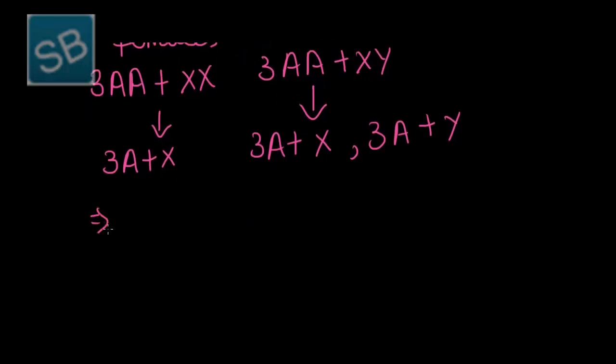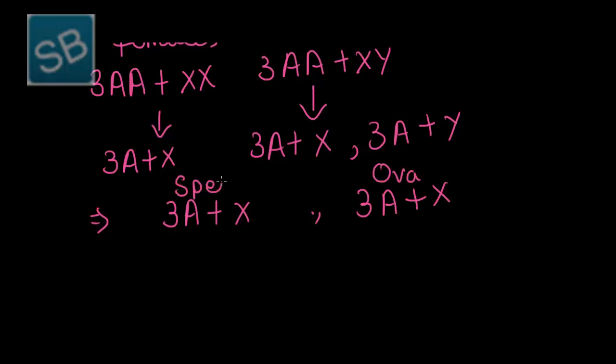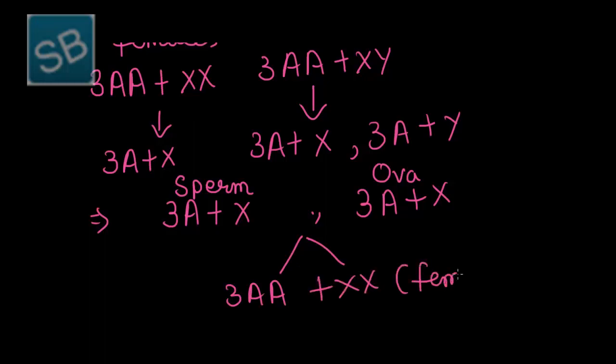For example, if fertilization between a male and female Drosophila occurs with the sperm being 3A plus X and the ova being 3A plus X, which is obvious since ova occur only in this form, the resultant can only be 3AA plus XX, which produces females.